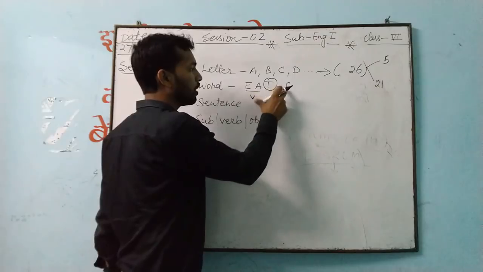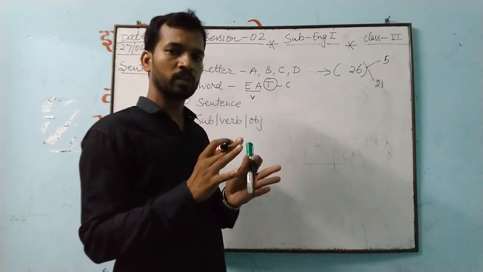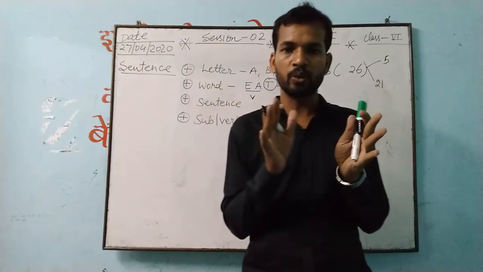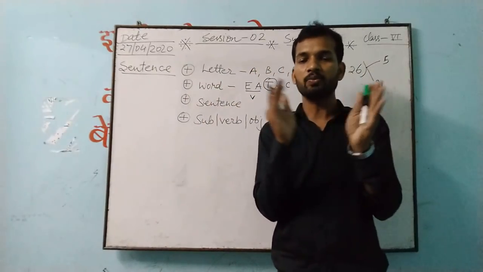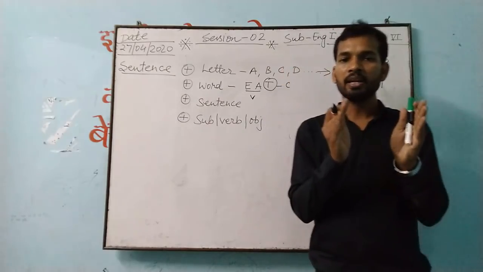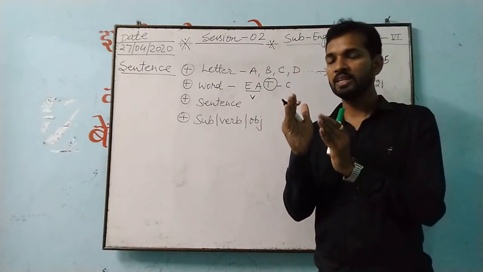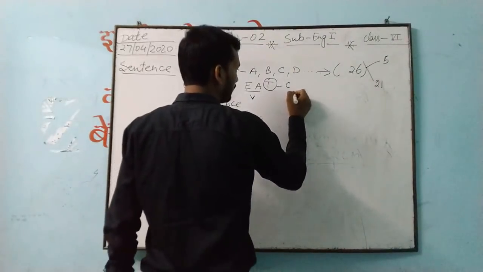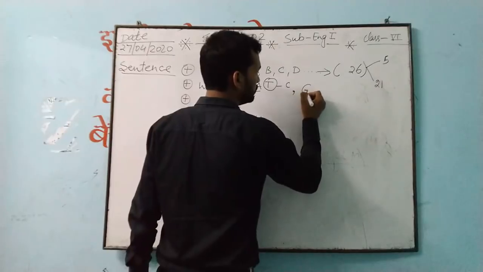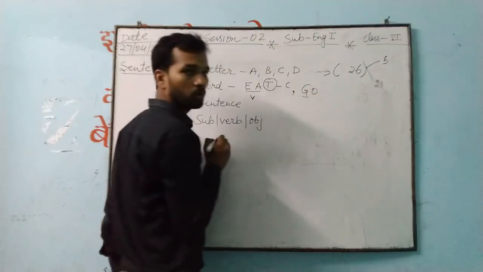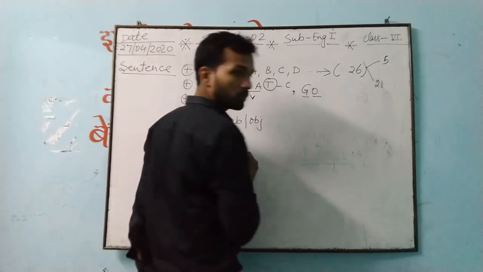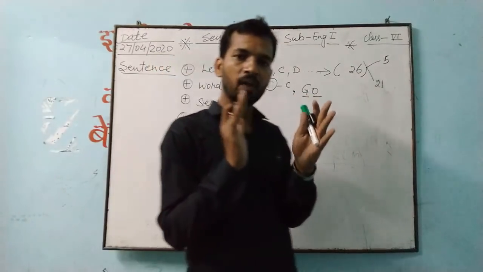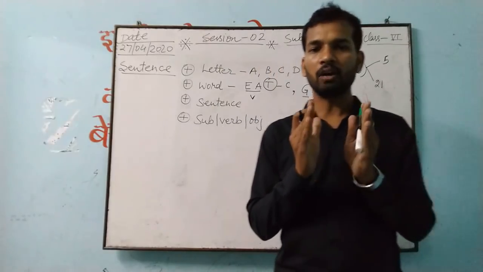So together, when vowels and consonants come together and give a valuable meaning, they associate and join, and after joining, they form a particular word. This word can be eat also. Next example, it can be go, G O. G is a consonant. Again, O is a vowel. So these two are joining together, and after joining, it gives you a valuable meaning.